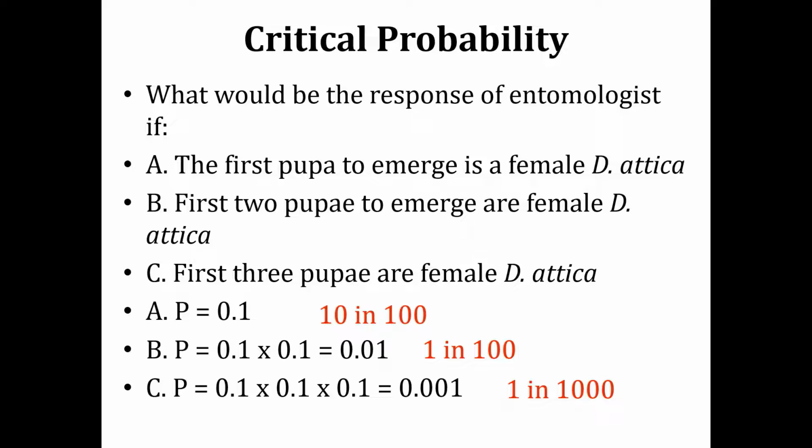So we should decide a point, a threshold, which we can designate as the critical probability, that if the probability drops below this point towards 0, this is going to be something critical, right? So this is the concept of critical probability. Like in this example, you saw in the first scenario, the chances are 10 in 100, so this is not surprising at all. But when we go to the second chance, this is 1 in 100, which is quite surprising. And the third case is 1 in 1,000, which is even more surprising, right? So this is the concept of critical probability that we are talking about here.